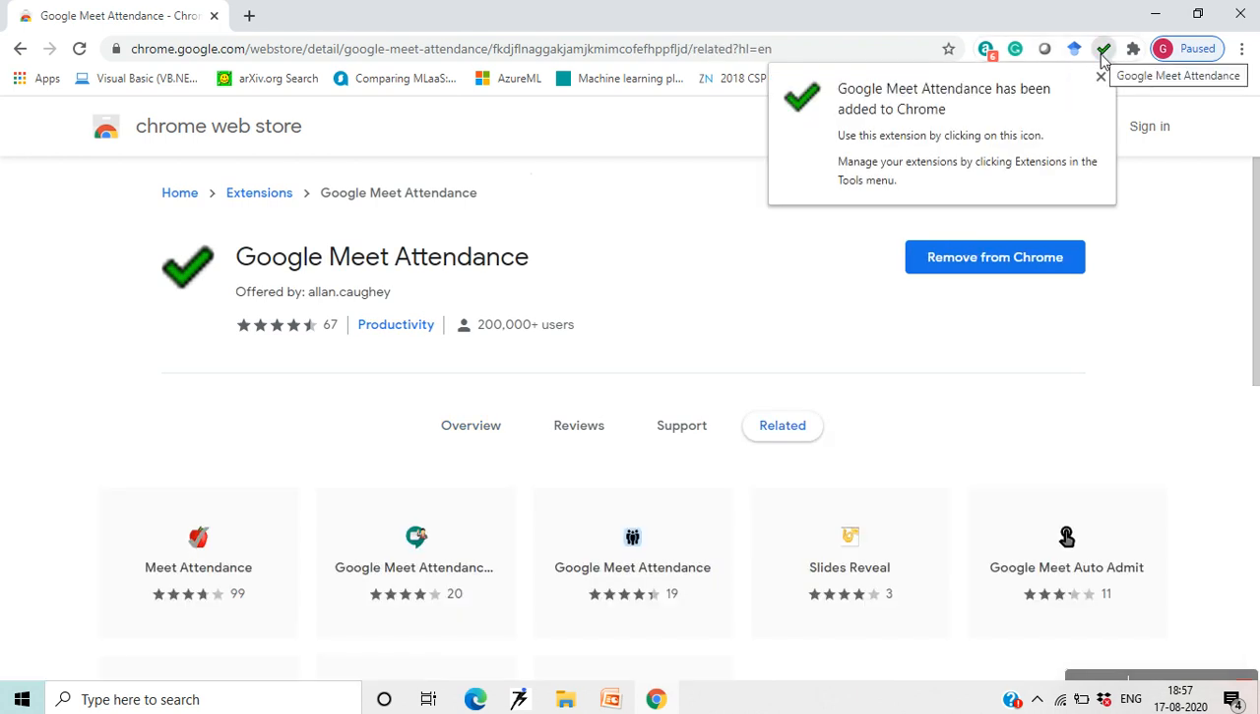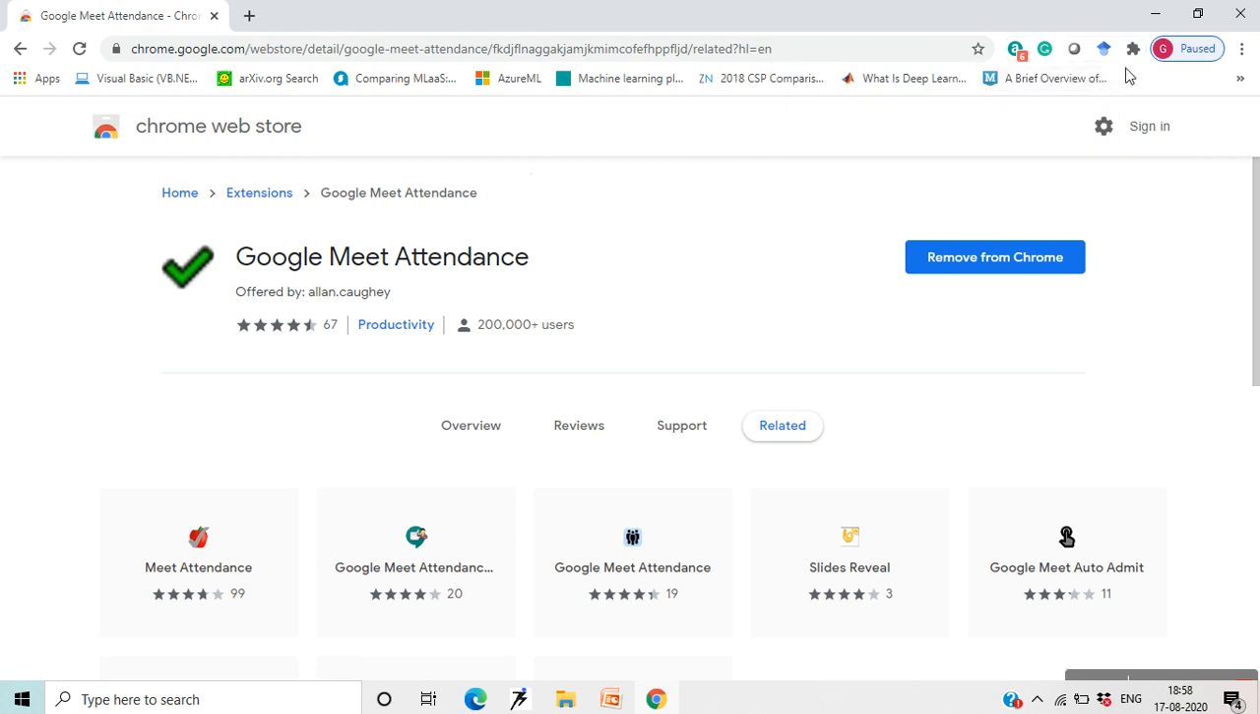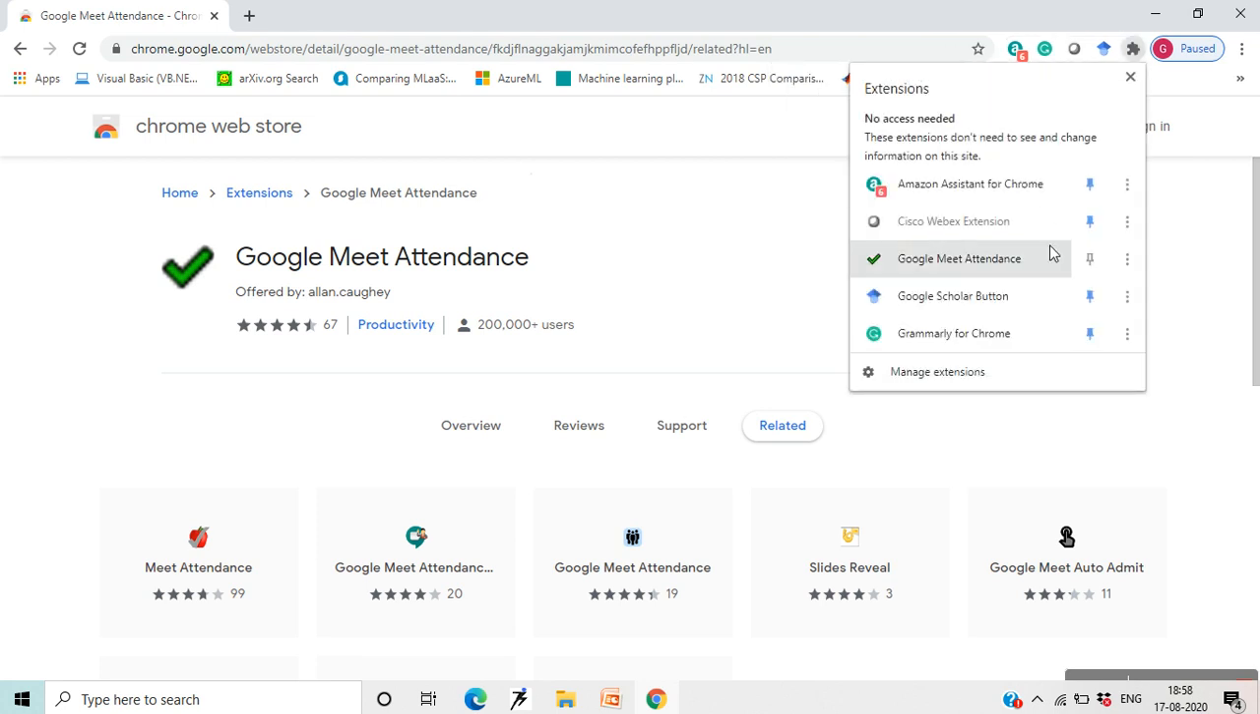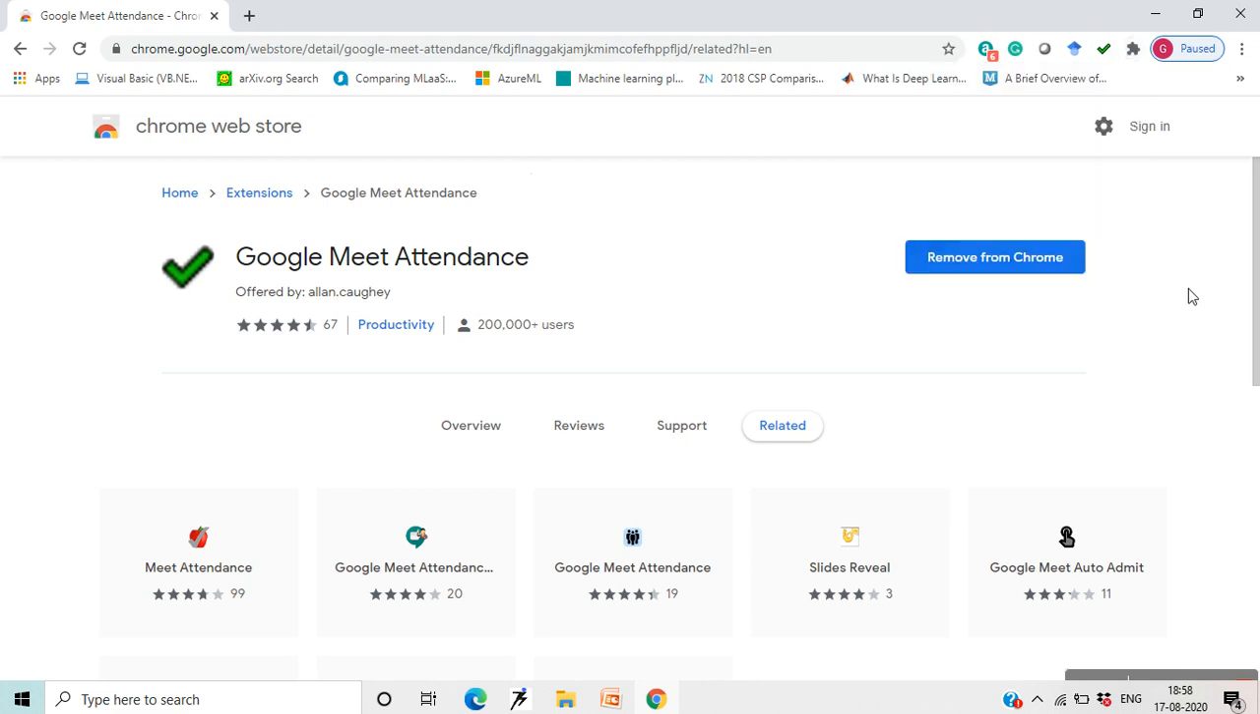Use this extension by clicking on this icon, and you can manage your extension by clicking extensions in the tools menu. If you want to pin it to your toolbar, you can just pin this extension in the Chrome tab. See, this appears over here, Google Meet Attendance.